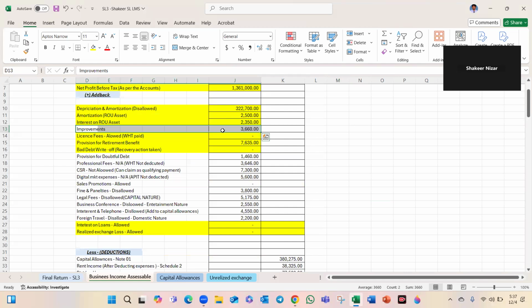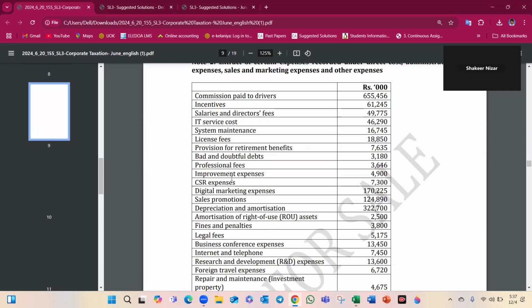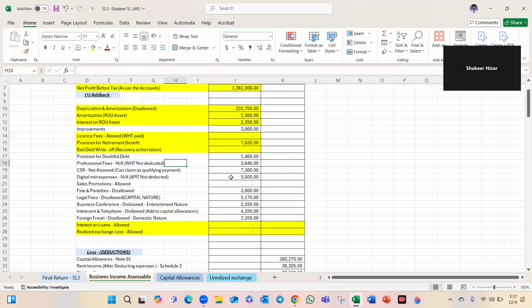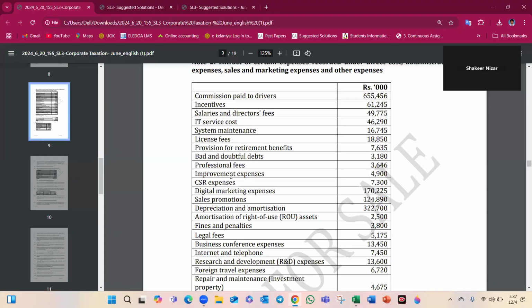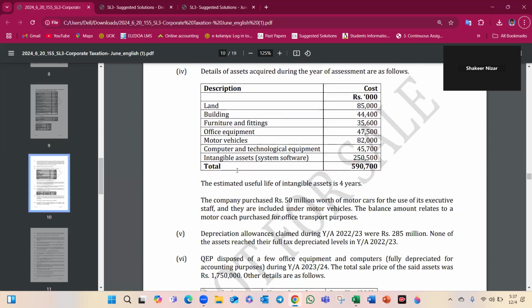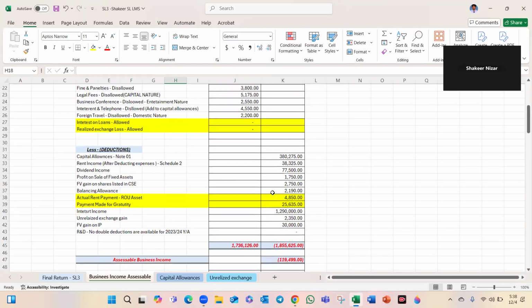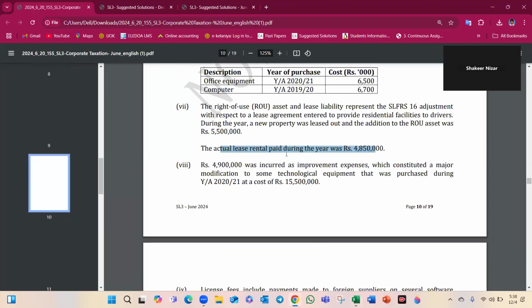Here, improvements, later on we can discuss. Commission paid to drivers allowed, incentive salaries allowed, IT service system maintenance license fees, it is allowed, right? Provision for retirement benefit not allowed. Doubtful debt, professional fees not allowed because withholding tax is not deducted. Actual lease rental paid is allowed.